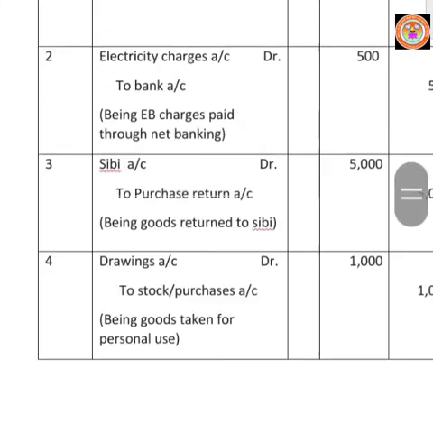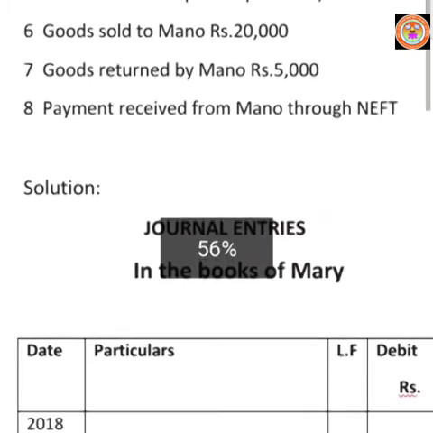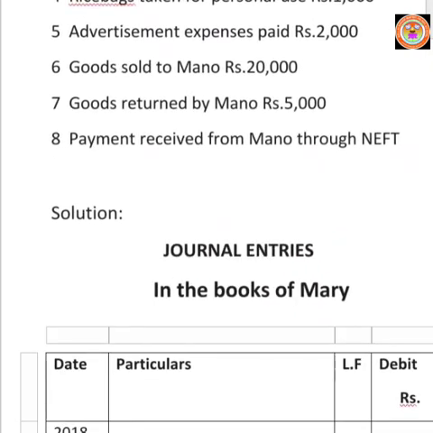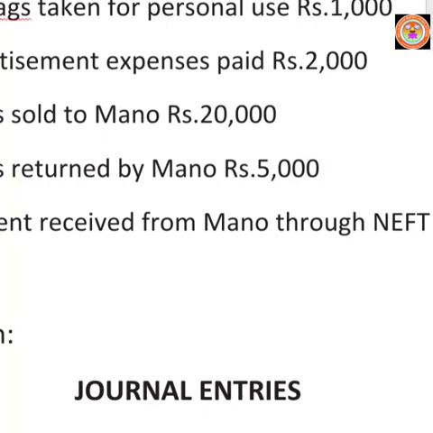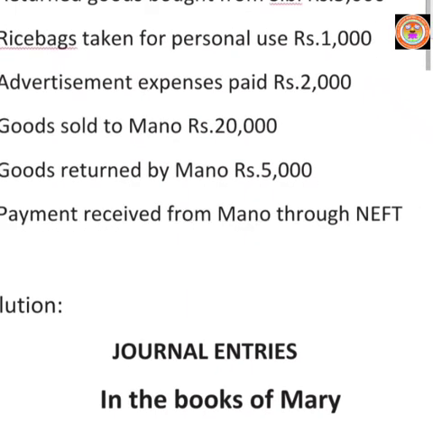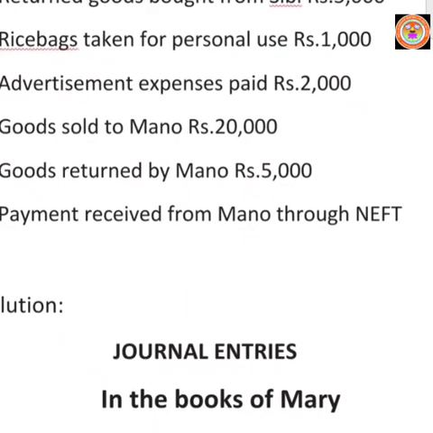Next transaction, March 8. Payment received from Mano through NEFT. Here the balance amount payable by Mano is rupees 15,000 only. Because we sold goods to Mano rupees 20,000, 5,000 worth goods are returned by Mano. So balance 15,000 only is payable by Mano.